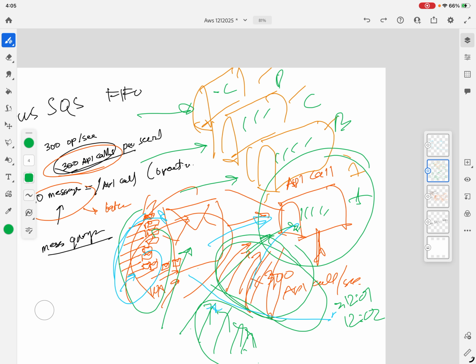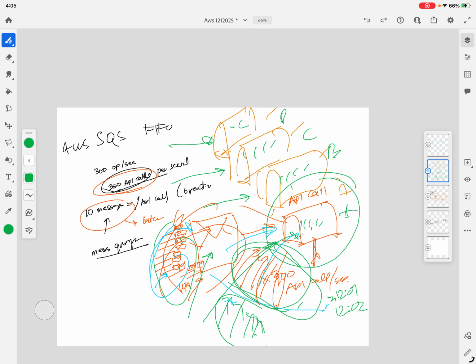Multiple message groups, multiple mailboxes, can process envelopes in parallel. So if you have 100 message groups, each can process 300 envelopes per second, but only in high throughput mode. Otherwise, the default FIFO limit of 300 operations per second is shared.